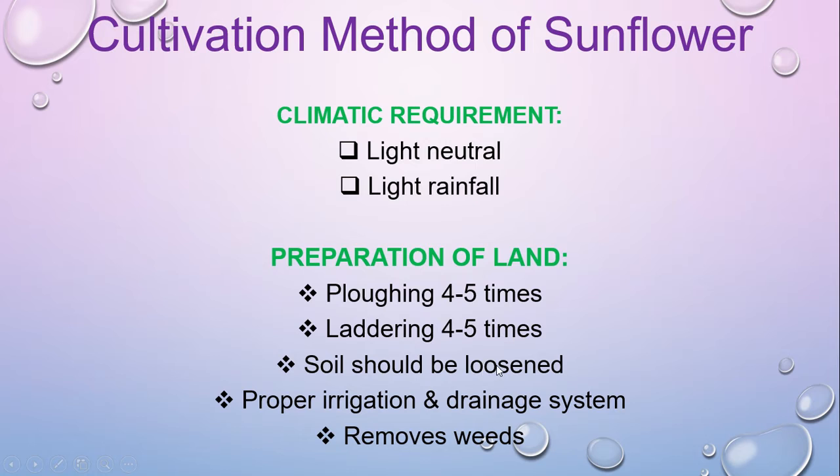The soil should be loosened, that means make sure all soil is friable and no clots or gravels are present in the soil. Proper irrigation and drainage systems should be managed, and all types of weeds removed from the field.